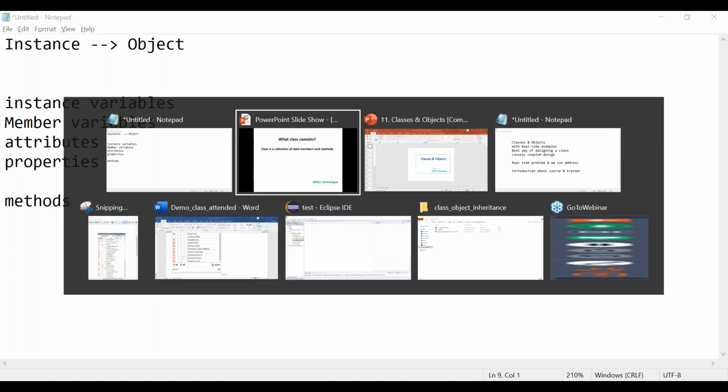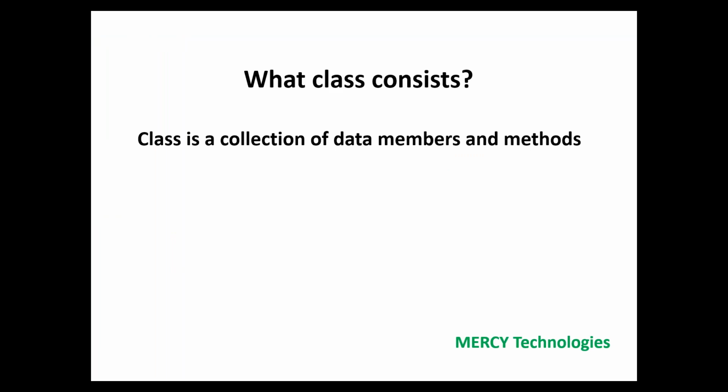That's what we are seeing in the slide. A class is a collection of data members and methods. This is our class, and this is the syntax. Class is a keyword; if I mention the class keyword, it means it is completely object oriented.